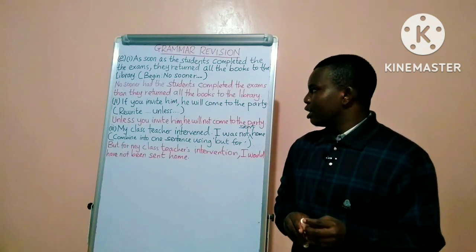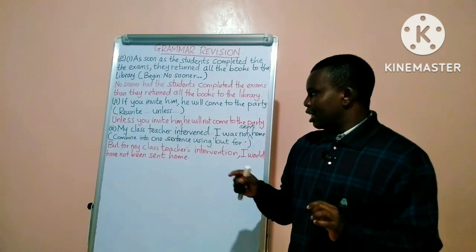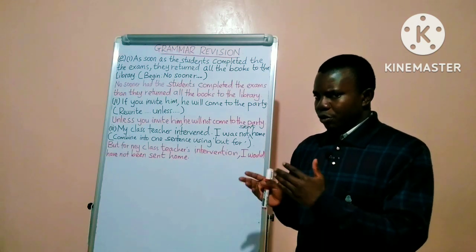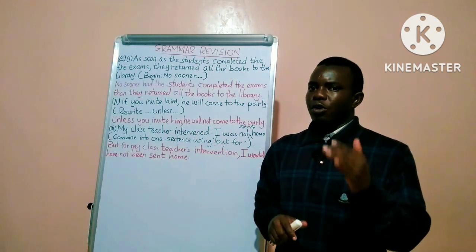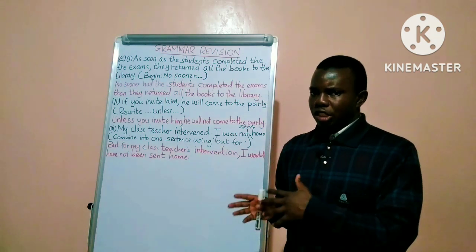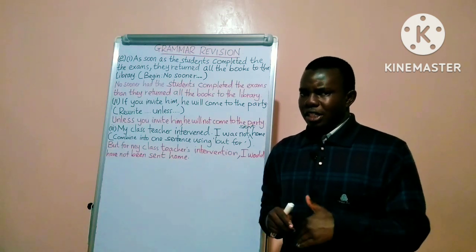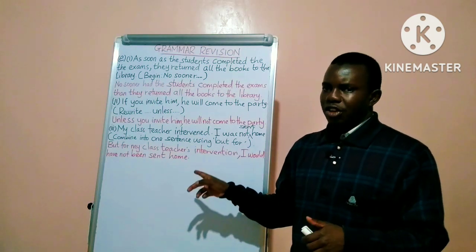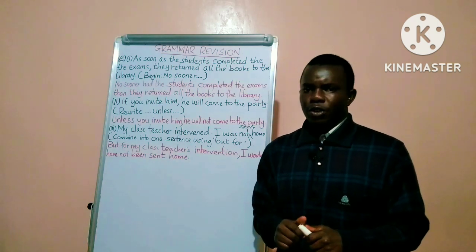Something worth noting in E2 and E3 is that after the subordinate clause, there is a comma that separates it from the main clause. Like in E2, unless you invite him, is a conditional clause which is also a subordinate clause, and it is dependent on the main clause. So when we begin with the subordinate clause, there is always a comma separating it from the main clause. And that is again what happens in E3. Without those commas, the answers are null and void.